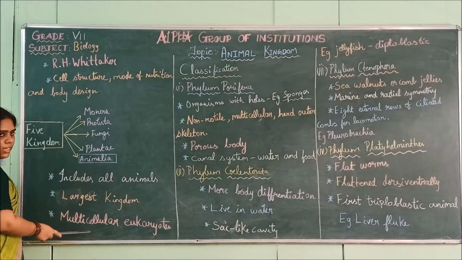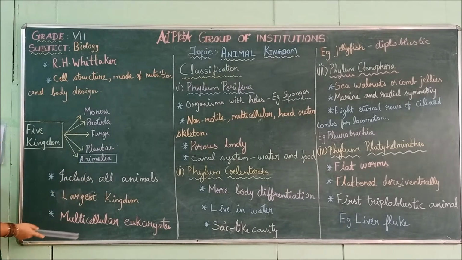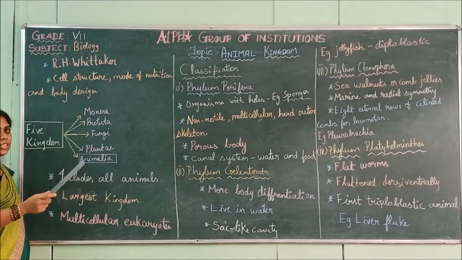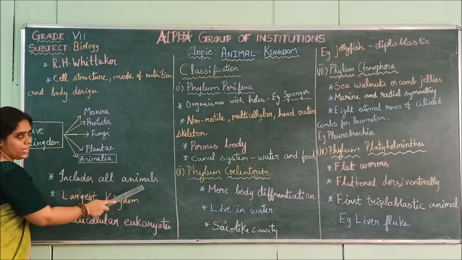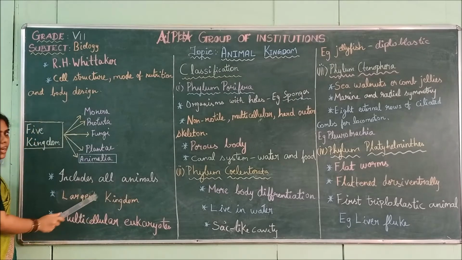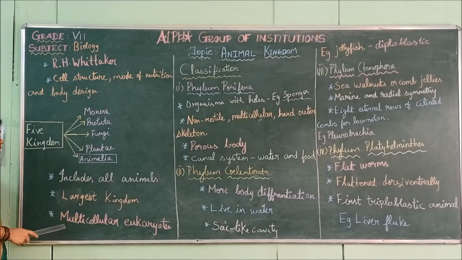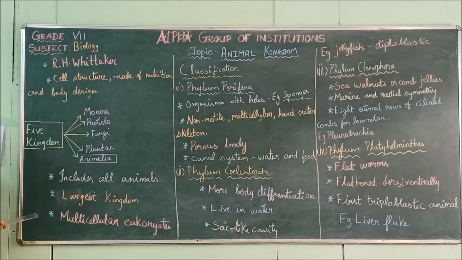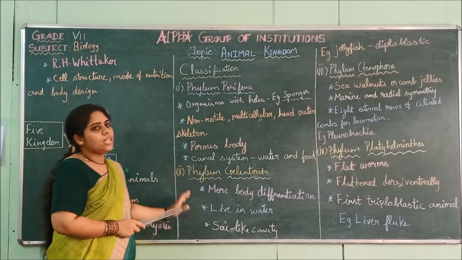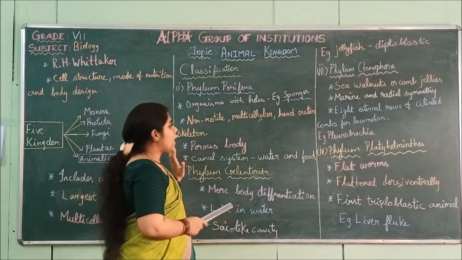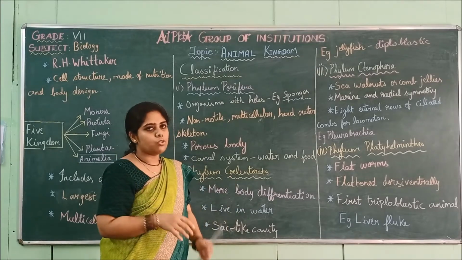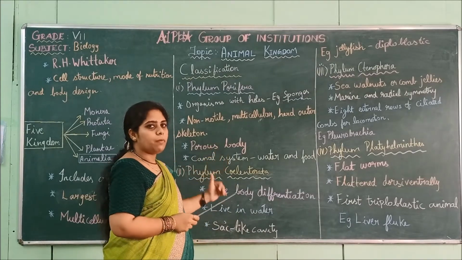So these are the 3 characteristics of the animal kingdom. What are they? The animal kingdom includes all the animals. It is the largest kingdom and all the multicellular eukaryotes are present in the animal kingdom. Next we are moving on to the classification. This animal kingdom is comprised of 10 phyla. We are going to see them one by one.